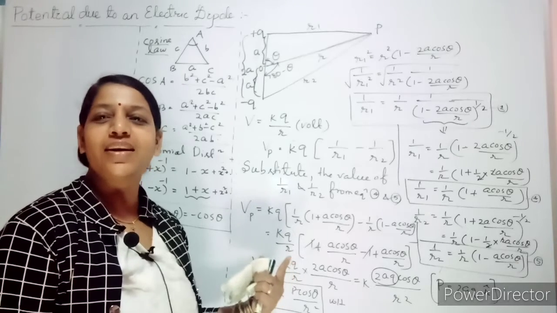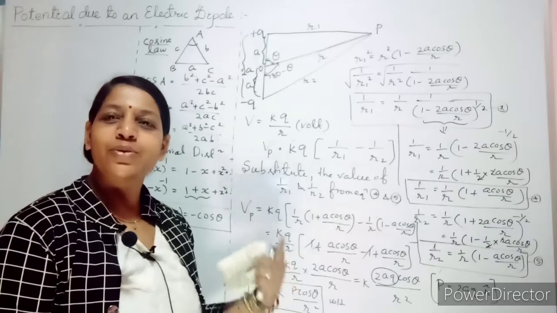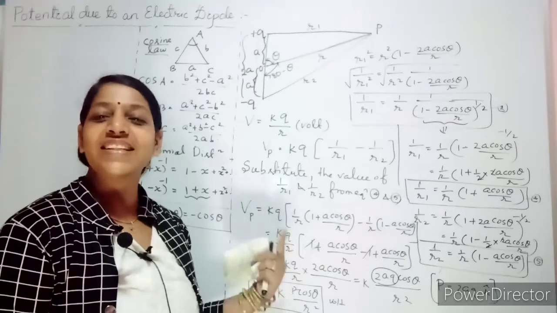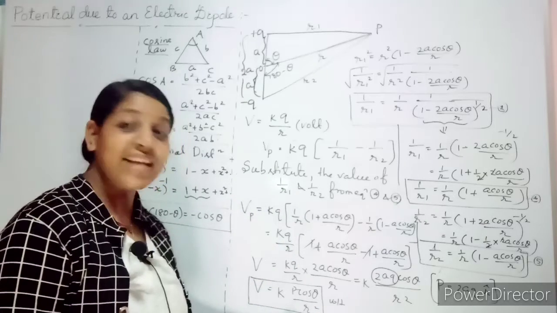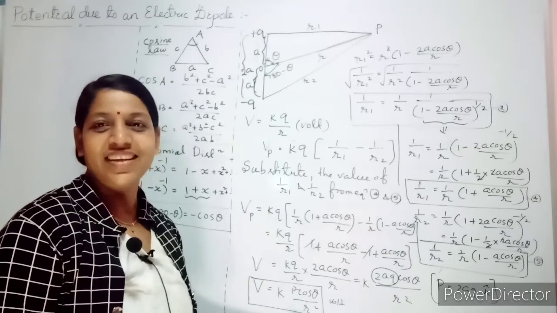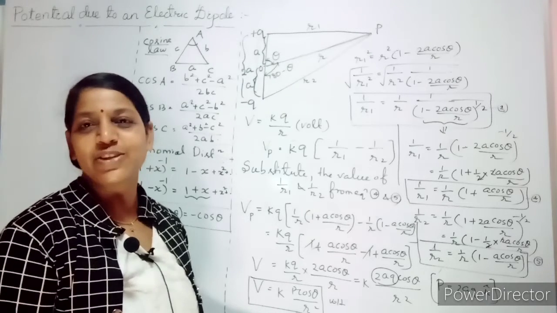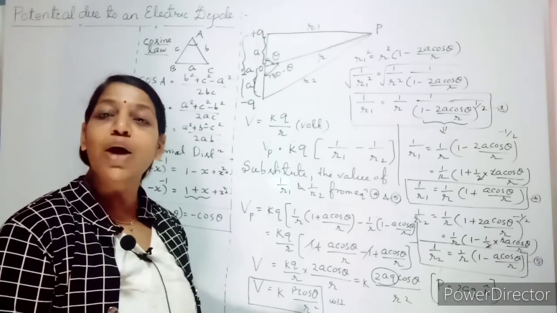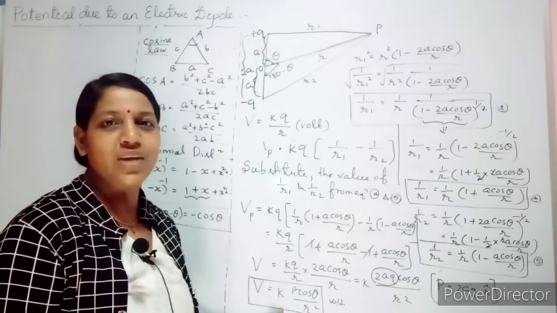Your electric field of a dipole on the axial line is 2 kp by R cube, whereas in the case of equatorial, it is minus kp by R cube. So here it is R square. So your electric field intensity reduces more with respect to increase in distance compared to your potential. This is one of the conceptual questions.